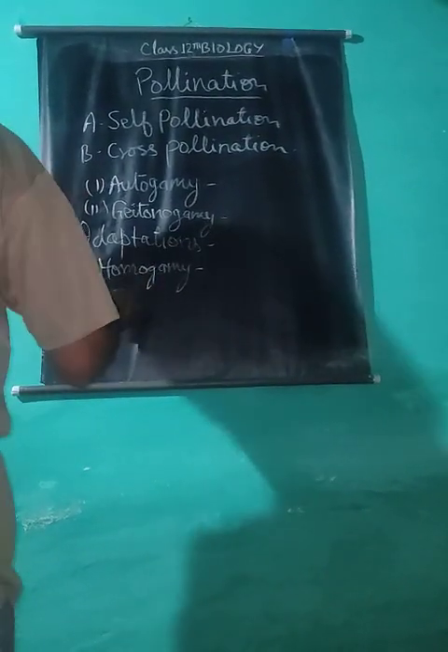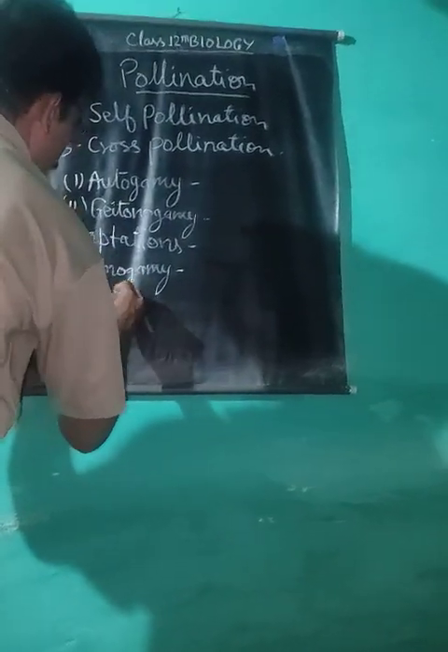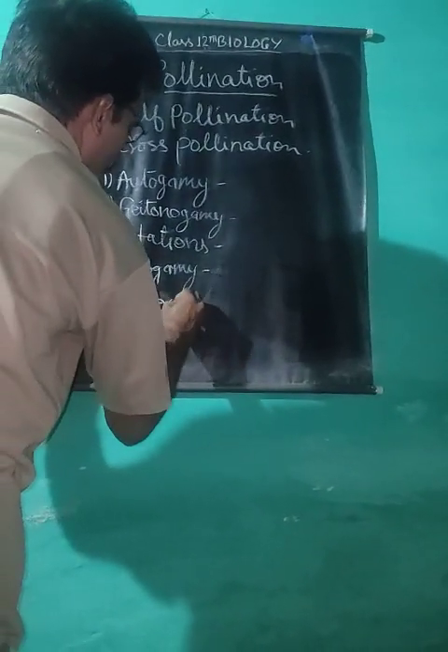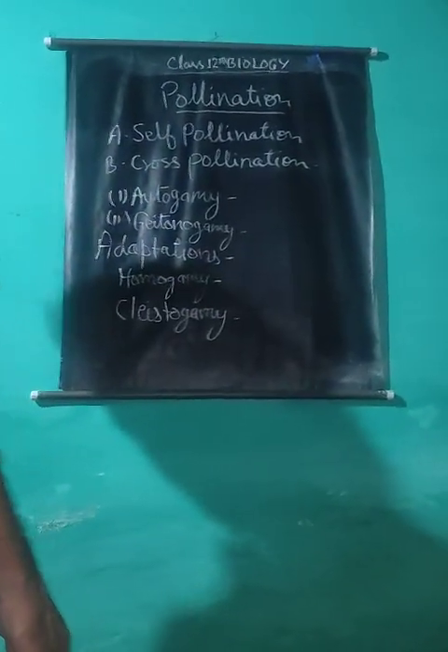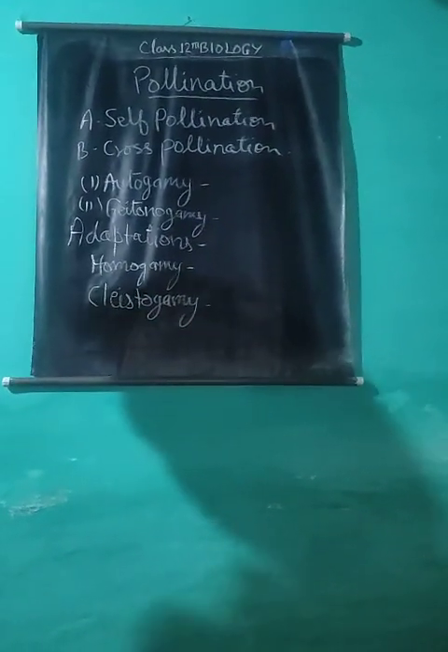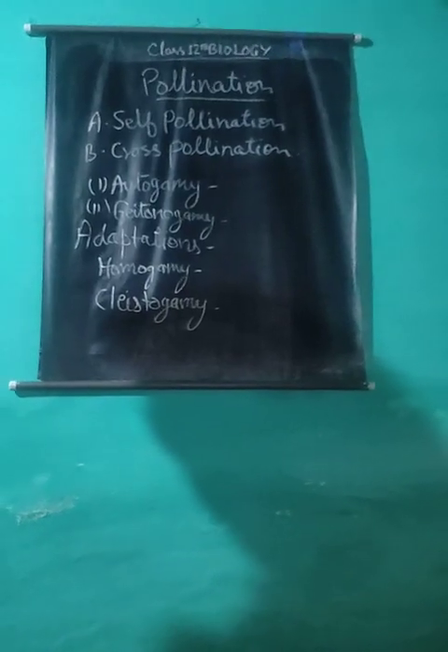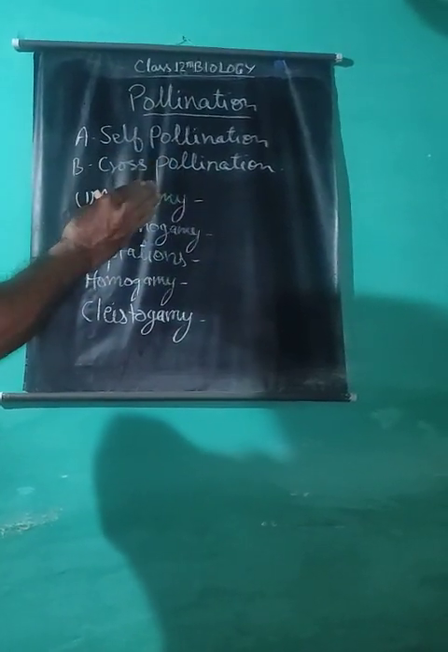And cleistogamy, the condition in which flowers never open. There are some bisexual flowers which never open. They are very small and sometimes inconspicuous and remain closed, meaning their calyx and corolla remain closed.